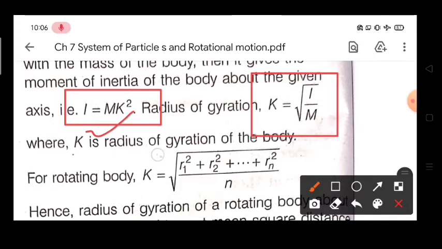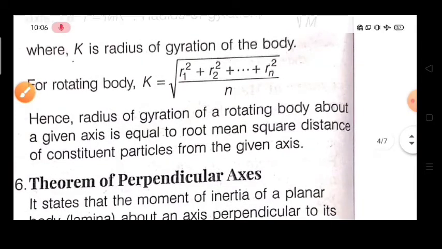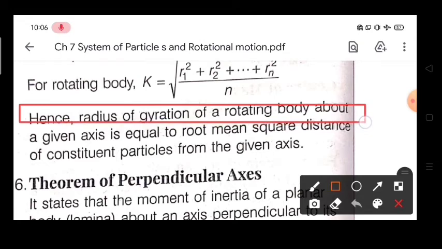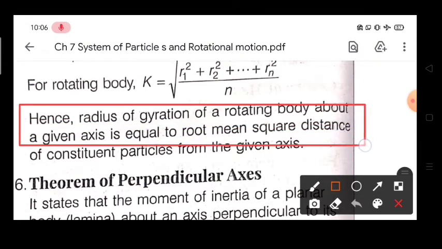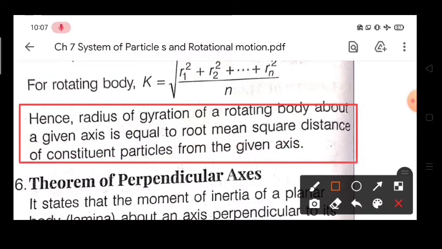If you want to calculate k accurately, how will you calculate it? Take the radius of the first particle squared plus the radius of the second particle squared, and so on, divided by n, and take the square root. This is the root mean square value of all the radii, and it will give you the equivalent radius k. So again the definition says that the radius of gyration of a rotating body about a given axis is equal to the root mean square distance of the constituent particles from the given axis.